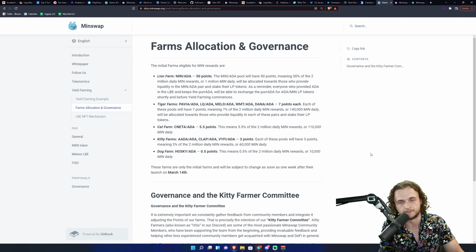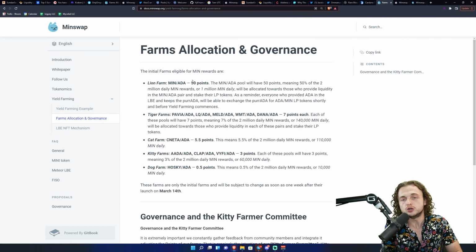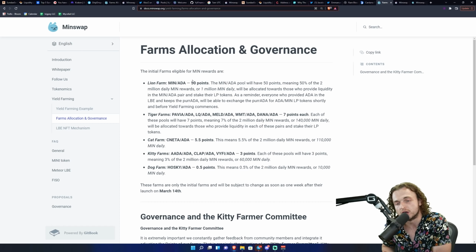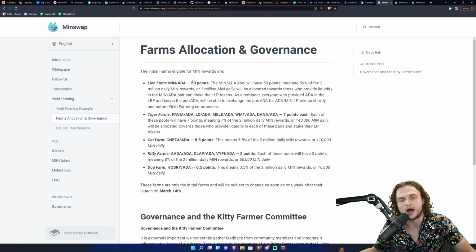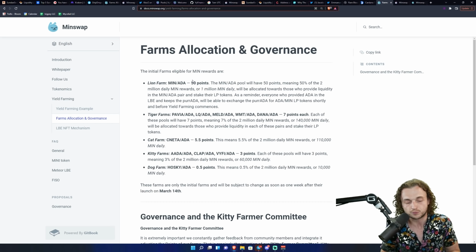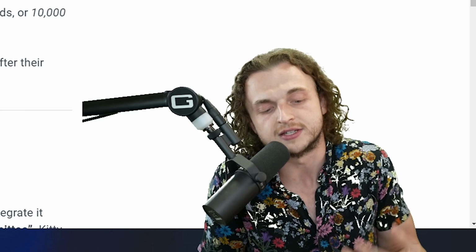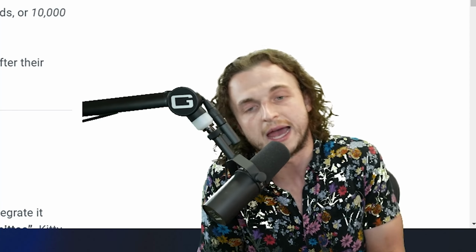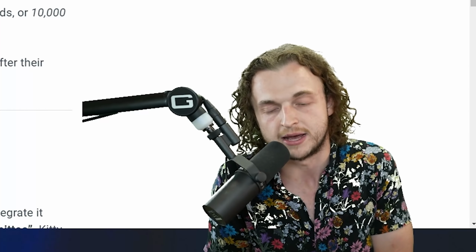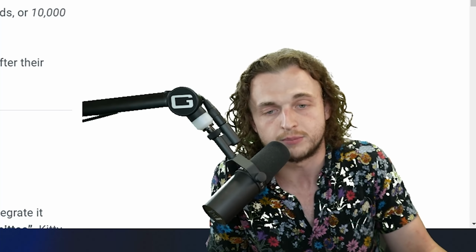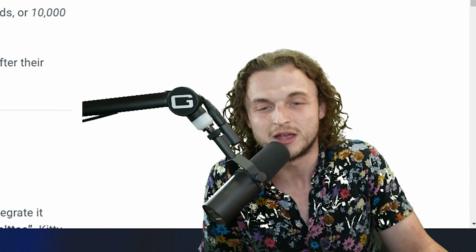This is very important because there is actually 2 million MIN tokens going out per day, and the MIN token is actually the token that you're going to earn that allows you to get that APY that we're going to be talking about later. But each token pair has its own incentive, and this is where MinSwap is obviously better than SundaySwap in the way that they incentivize certain token pairs. It's not 3 token pairs and they all get this. No, there's a lot more token pairs that you can participate in, and honestly, that makes it a hell of a lot more fun, and it's actually really simple the way that it works.